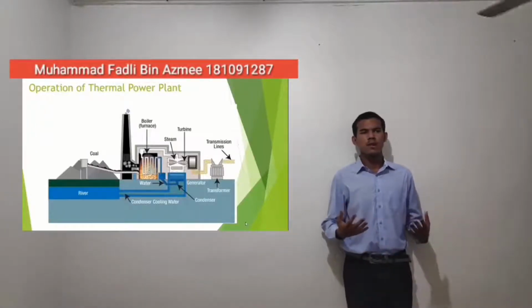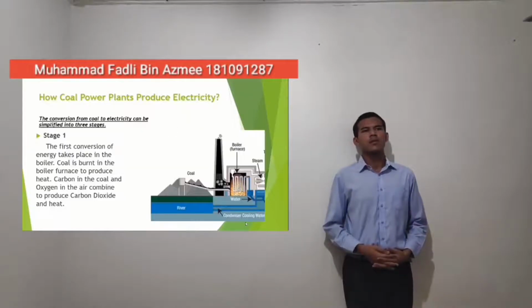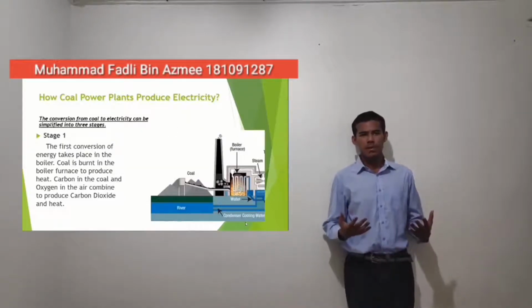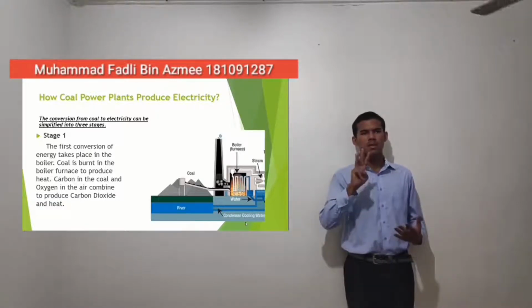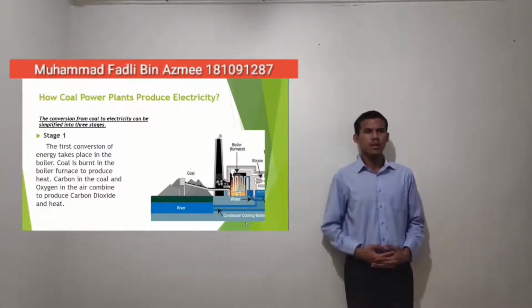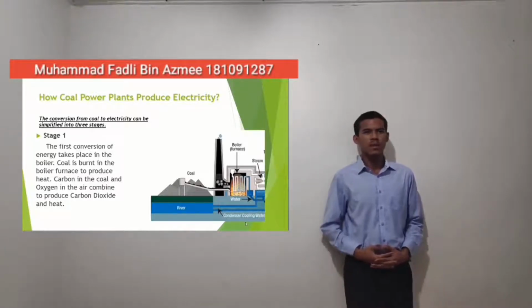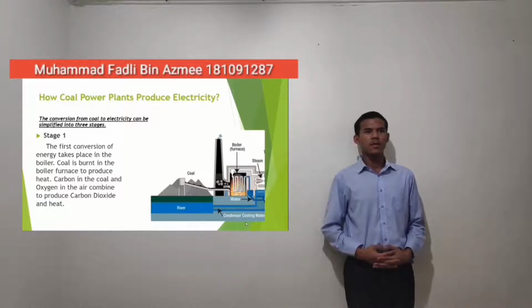I'm going to talk about the theory of the thermal power plant. This is the figure of the operation of a thermal power plant. How does a coal power plant produce electricity? The conversion of coal to electricity can be simplified into 3 stages. Stage 1, the first conversion of energy takes place in the boiler. Coal is burned in the boiler furnace to produce heat. Carbon in the coal and oxygen in the air combine to produce carbon dioxide and heat.